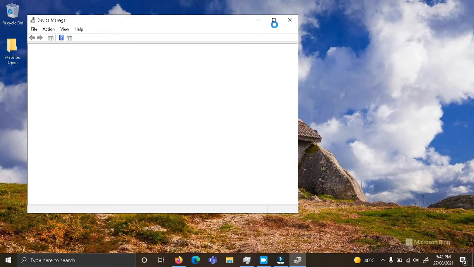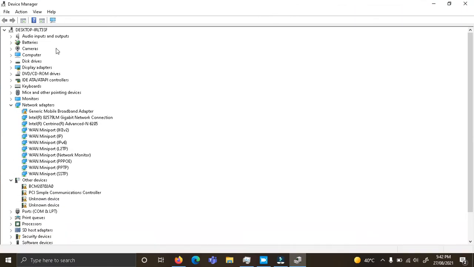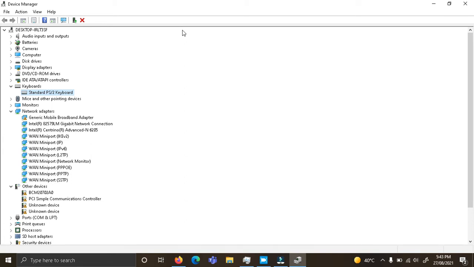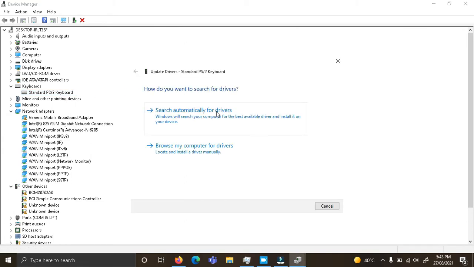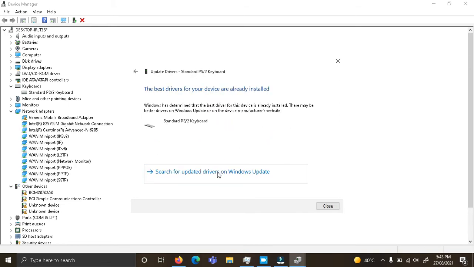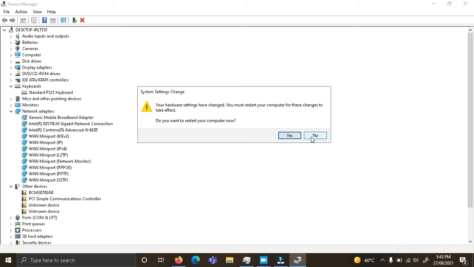If there isn't any and it is maybe a glitch or virus, then what you have to do is go to your keyboards and select your device. Right click on it and click on Update Driver. First click on the automatically search option. Once your driver is searched and you have selected and installed the latest drivers or the best drivers, close it.